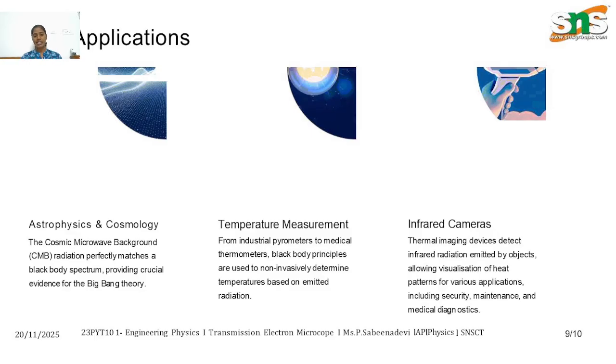Real life examples of blackbody radiation are the color of heated iron, the filament of an incandescent bulb, and the sun behaving approximately as a blackbody. So the sun is a source of blackbody radiation. Blackbody radiation explains how objects emit energy based on their temperature, and it led to quantum mechanics, revolutionizing modern physics and technology.